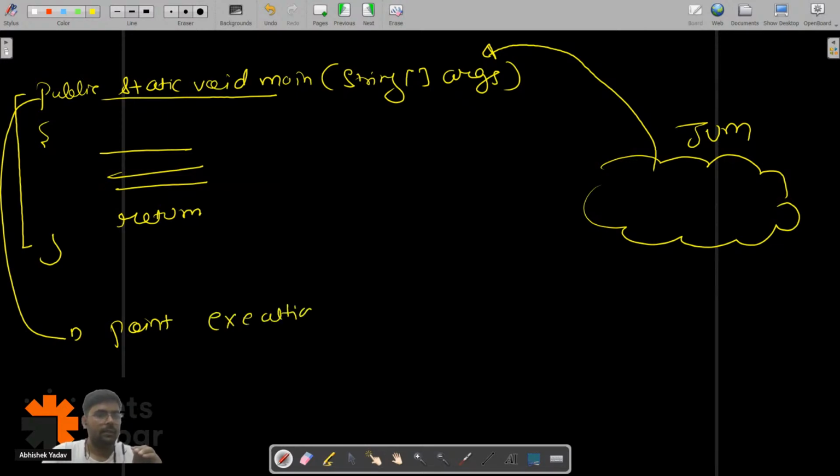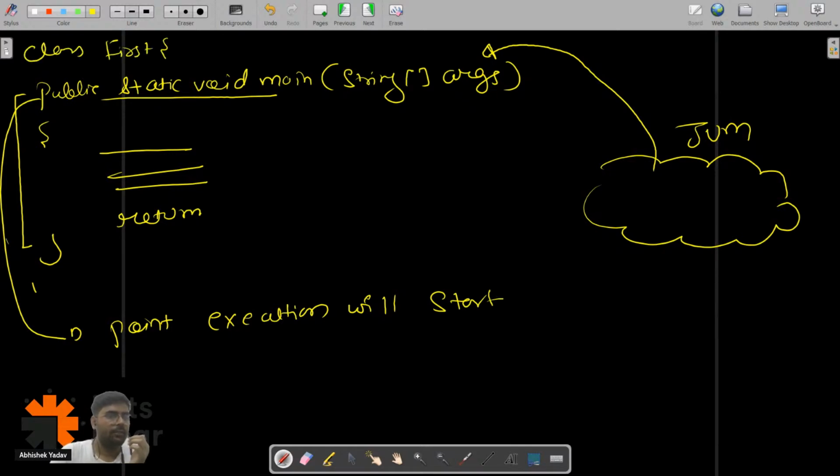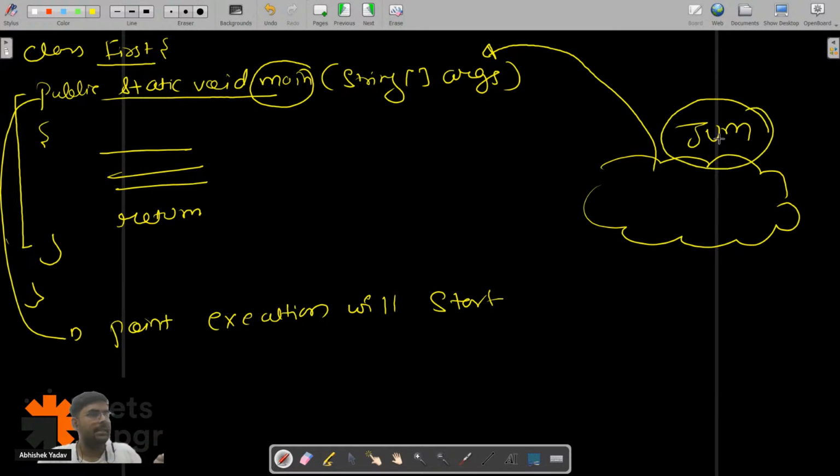Execution will start here, and this is inside class First, right? So I have a class First, and in order to call this method, as we have learned, I have to create the object. But JVM is not creating an object. JVM is saying, hey, you are my entry point. How can I create an object? I have not executed any line of the code.